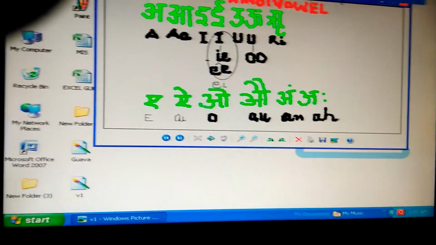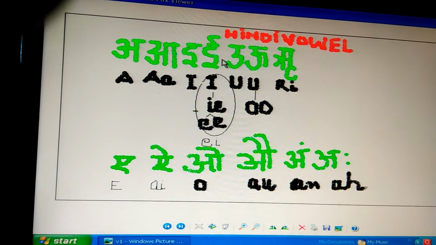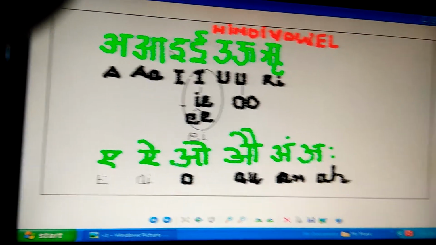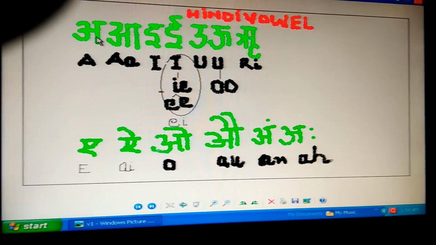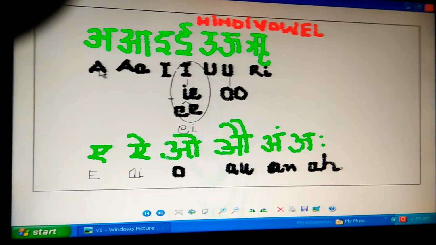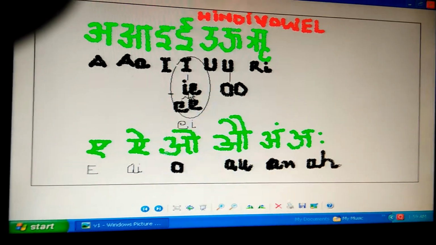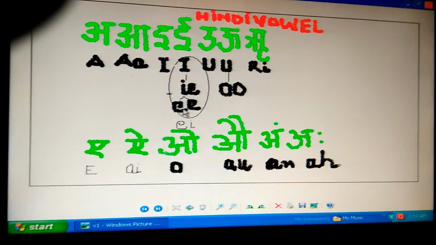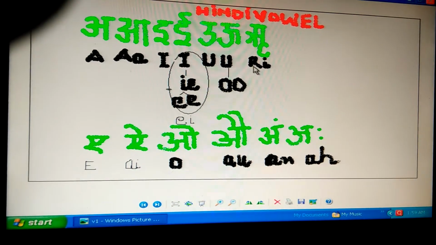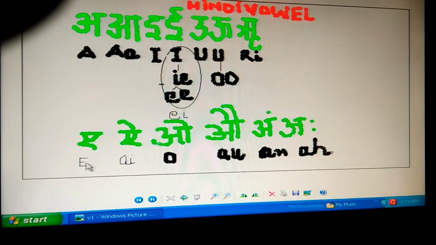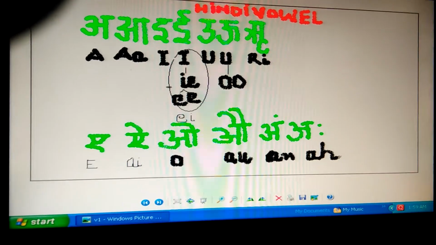Again I am repeating these Hindi vowels: A, Aa, I, Ee, U, Oo, Ri, A, I, O, Au, Ang, Ah. Their corresponding English letters: A, double A, I, somewhere I, E, somewhere double E, U, somewhere double O, RI, E, AI, O, AU, AN, AH.